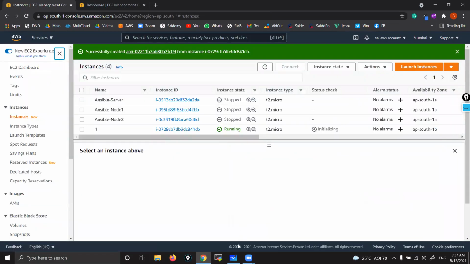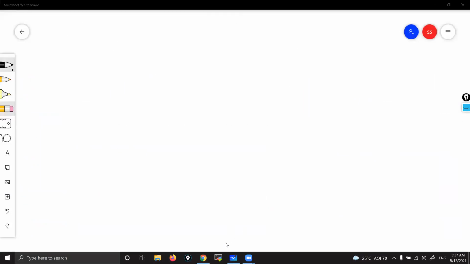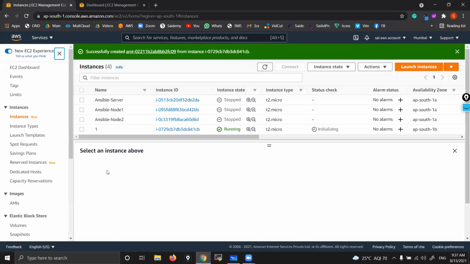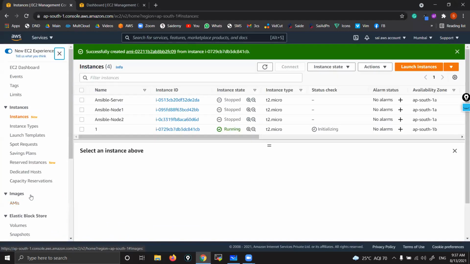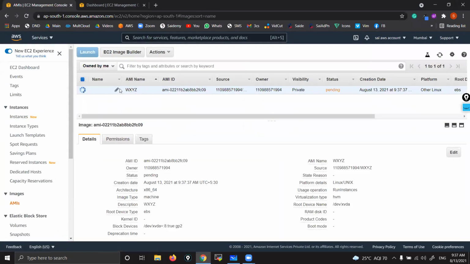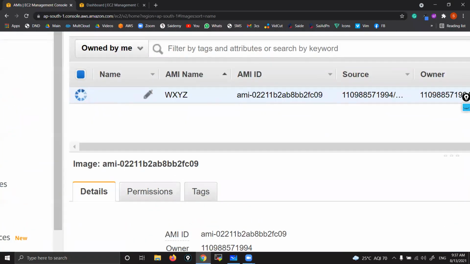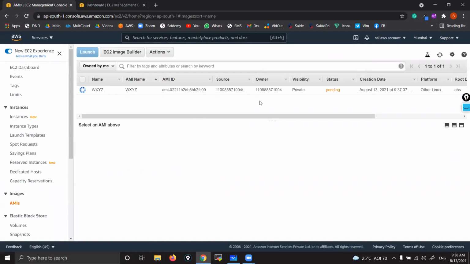Yes, I have created one image. See here, this is an image ready. Now, where you can see those images, you can see under the Images section. Click that. Yeah, you can see one image is being created. Here, you give the same name, WXYZ.